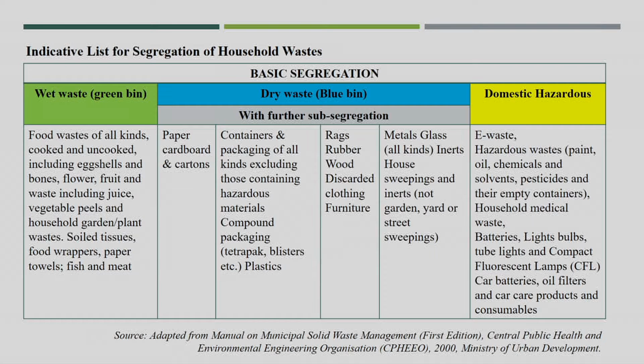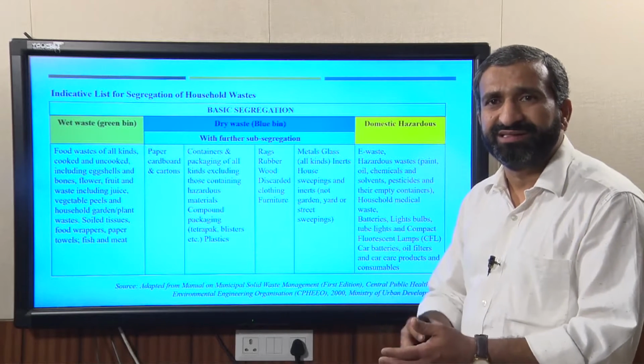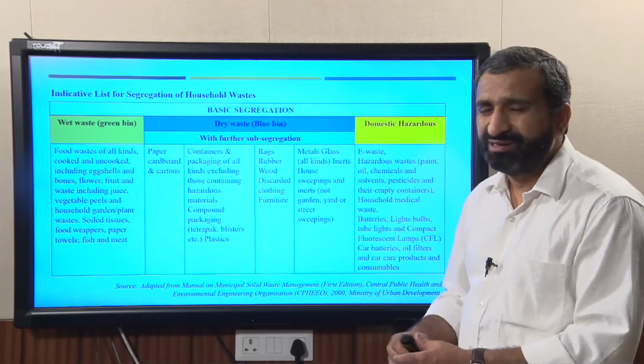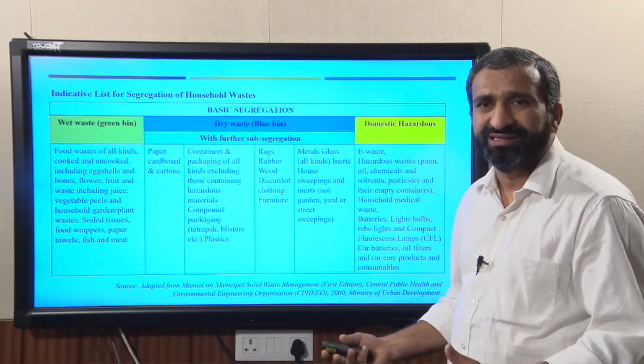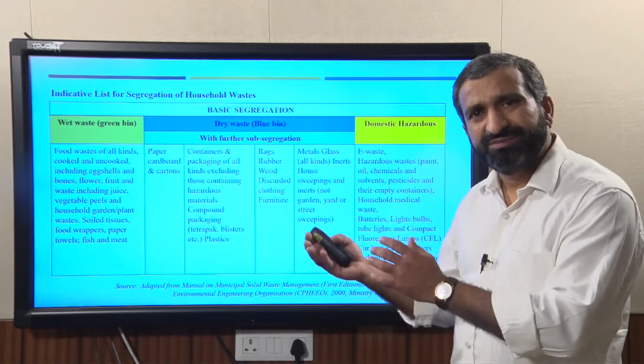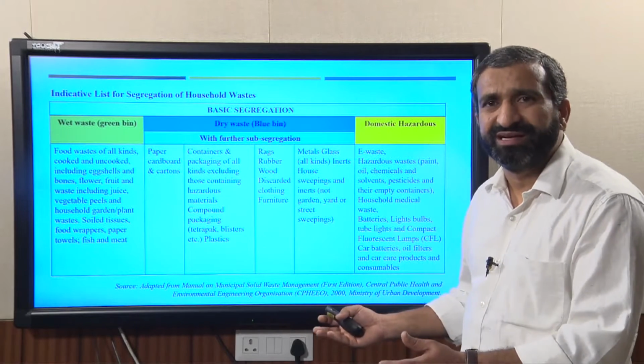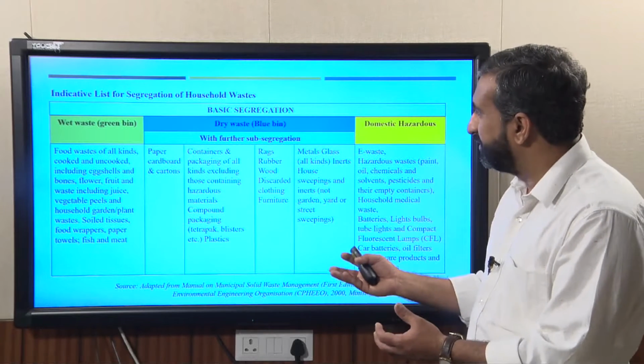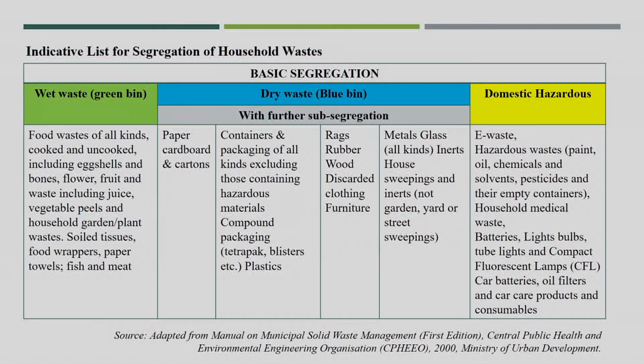Another segregation is for dry waste in the blue bin. This blue bin is for all kinds of dry waste, including paper, plastic, rubber, leather, metal, glass. But again further segregation is possible because there won't be any moisture. So, it is possible at source also, or it is possible at some community level segregation facility also, where paper, plastic or packaging materials, rubber, leather, metal, glass can again be separated.